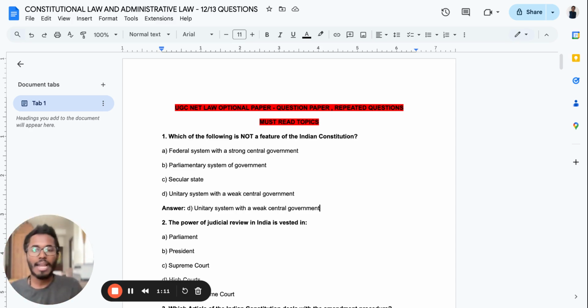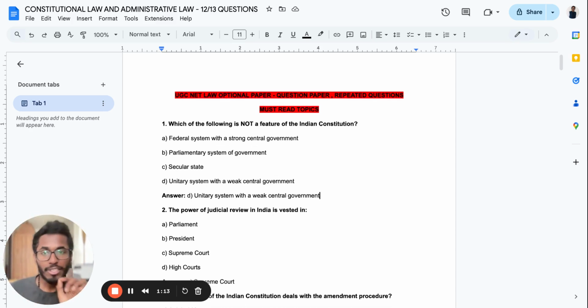Keeping that in mind, we'll be starting with our prep for today, especially for the UGC NET Law optional paper, paper 2, Constitutional and Administrative Law. As most of you know, 12 to 13 questions come from this area. Now, keeping that in mind, we'll be solving all the questions.